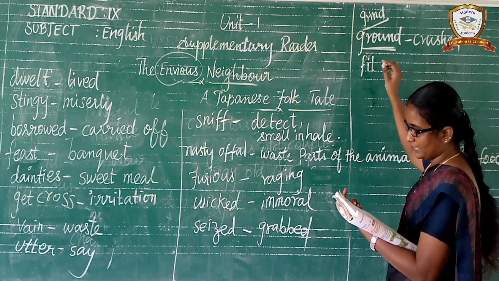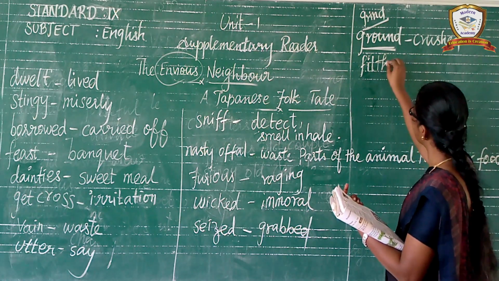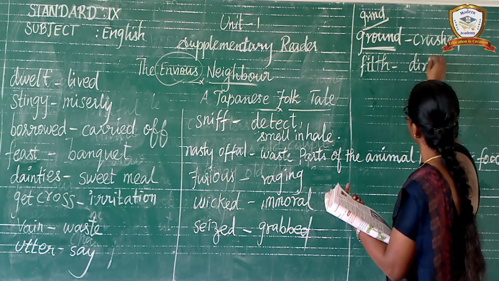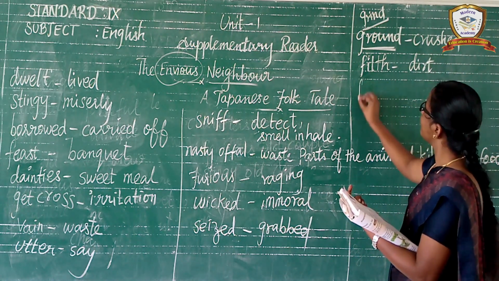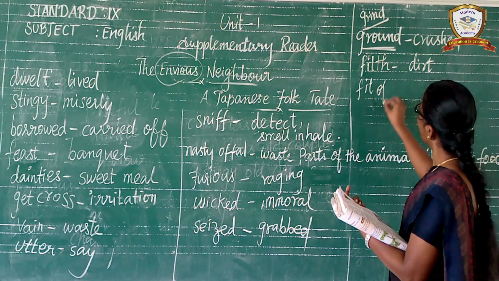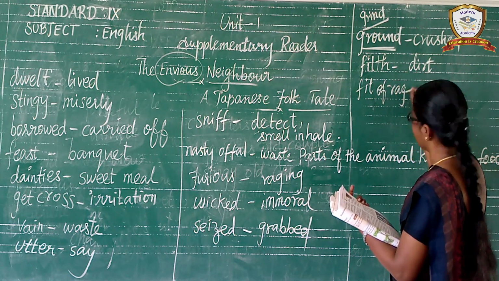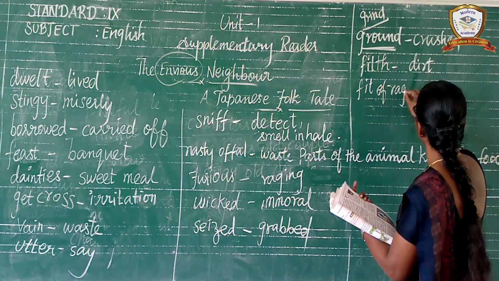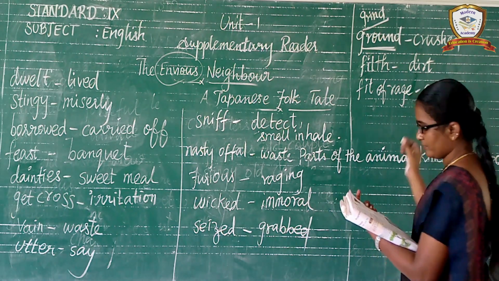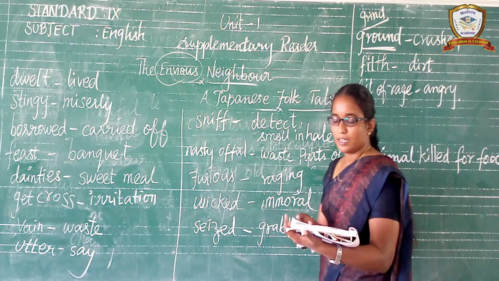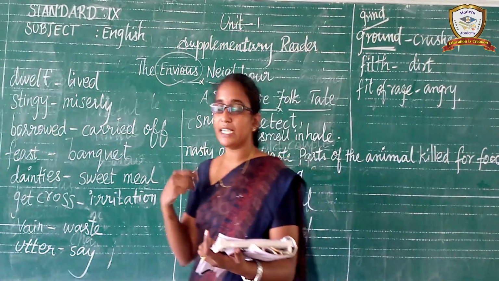And the next one, filthy, as in filthy water. Filthy means dirty. And the next one, fit of rage, meaning angry. Do you all understand the meaning of the words, children?